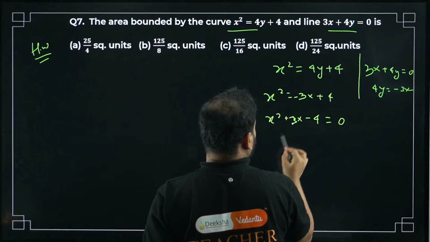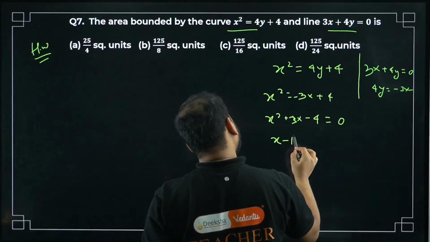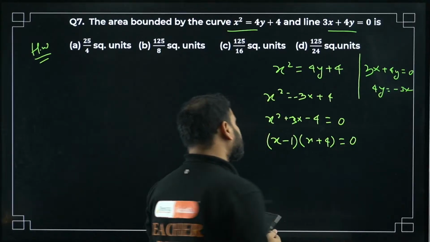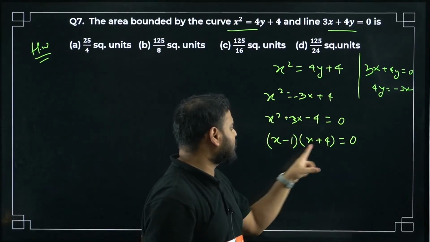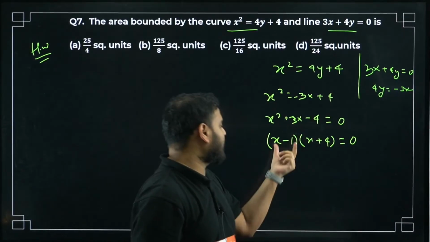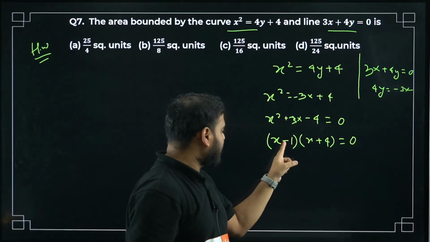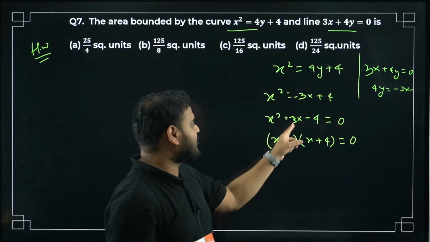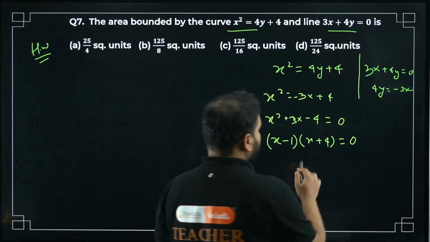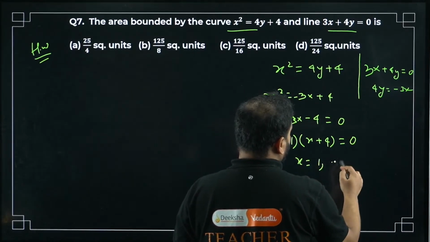Factorize this, sir, what do I get? X minus 1 and x plus 4. How come, sir? X into x, x square; x into 4 is plus 4x, minus x; that makes it 3x. I'll repeat: x into 4 is 4x, minus 1 into x is minus x, makes it 3x, and minus 1 into 4 is minus 4. So factors are there. So I have two values of x, 1 and minus 4.